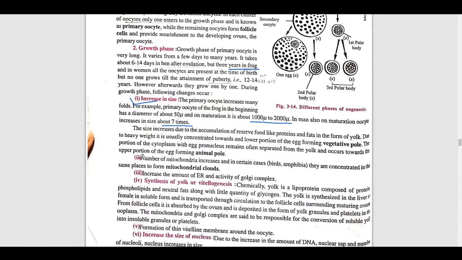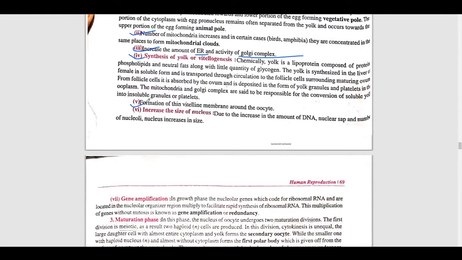Second, the number of mitochondria may increase. Third, the amount of endoplasmic reticulum increases, and also the activity of the Golgi body. From all these, they are getting the reserve food. And fourth, next is the formation of a thin vitelline membrane around the oocyte. Vitelline membrane means a transparent layer that surrounds the oocyte and protects it. Also, the size of the nucleus increases.